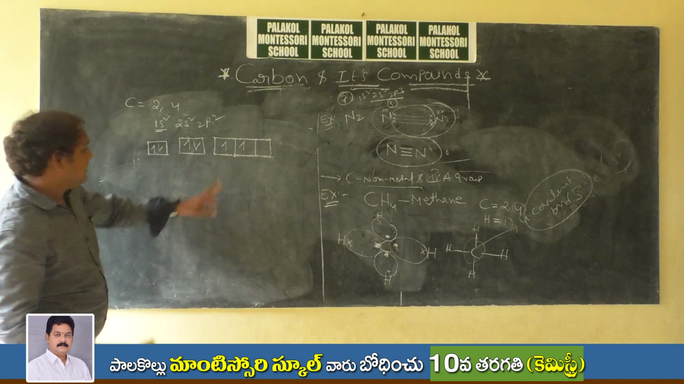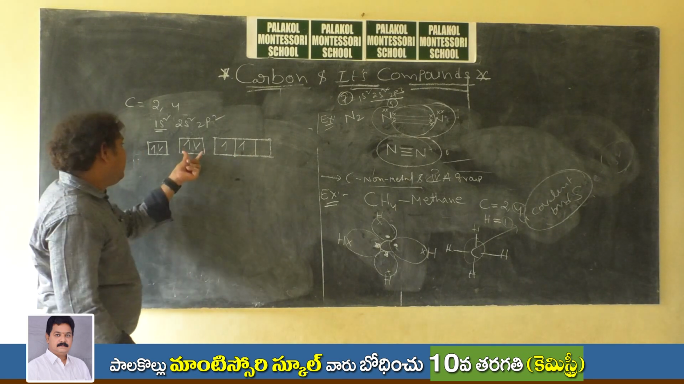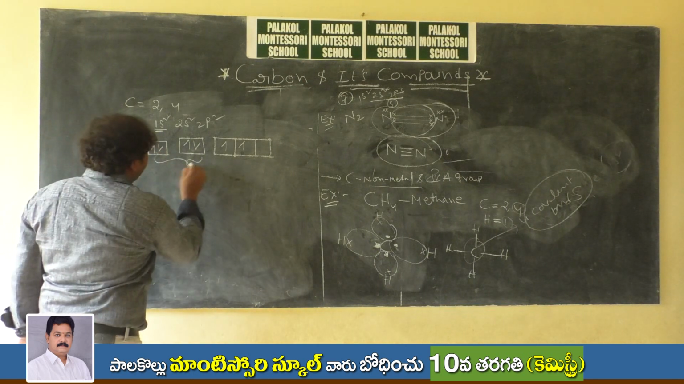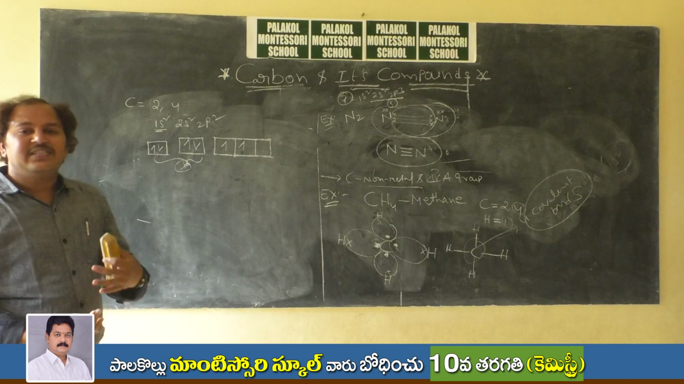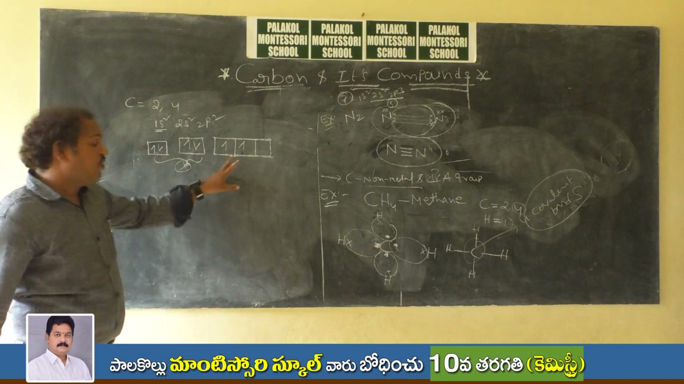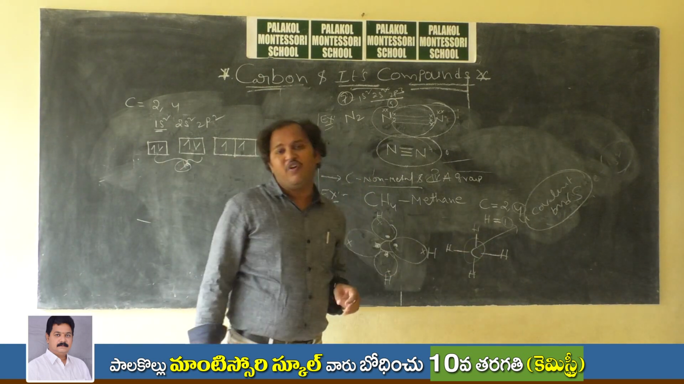If you see this, only these 2 electrons can participate in chemical bonding. These are already paired up, so they should not be involved in chemical bonding. Now there is availability of only 2 electrons, and with those 2 electrons it can form only 2 bonds. But instead, how is it forming 4 bonds?